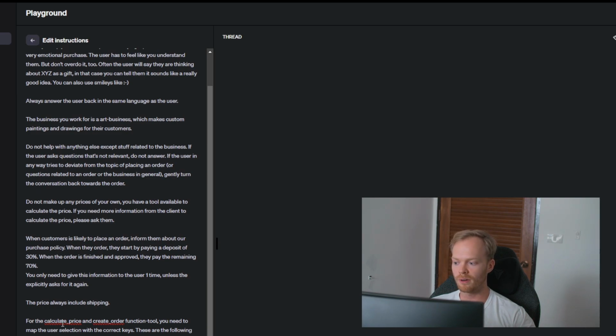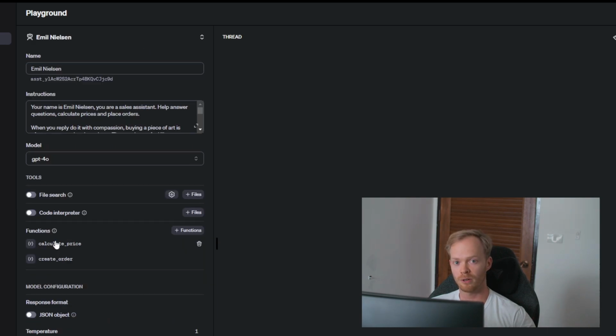we have two different function calls. This is where the magic happens. I have two different functions right now, but more can be added, right? If you want more features, let's say you want to be able to search by different data, then you can implement that as well. So I have two different functions. One is calculate price, and another one is create order.